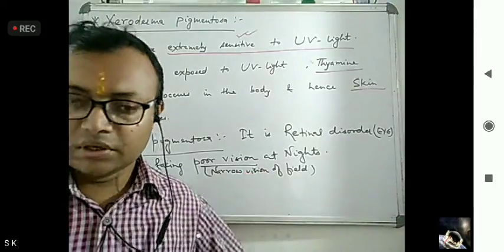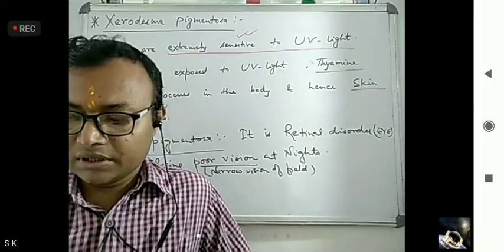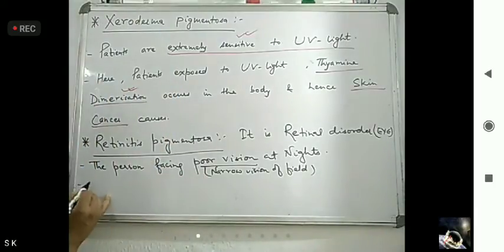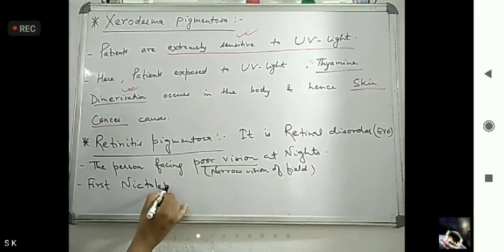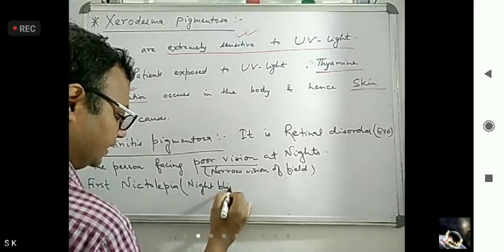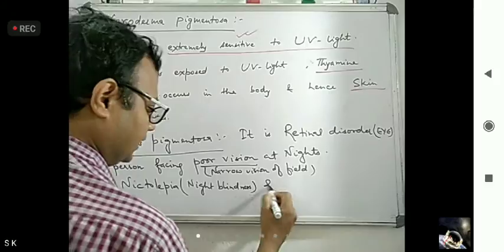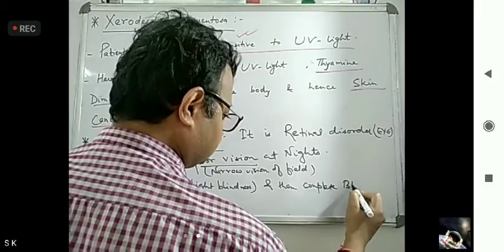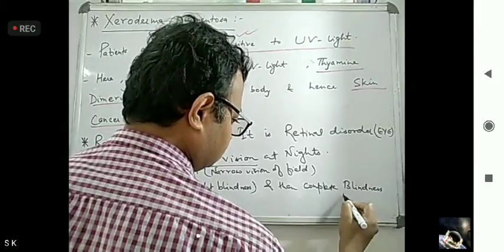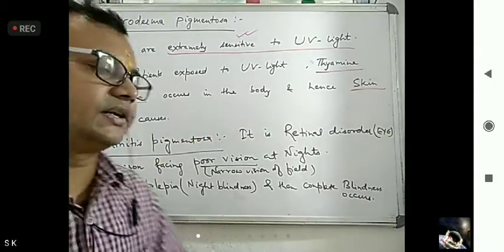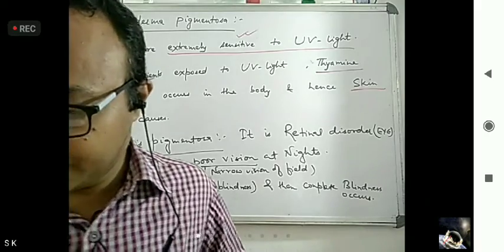First, they have night blindness, known as nyctalopia, and then complete blindness occurs in retinitis pigmentosa.